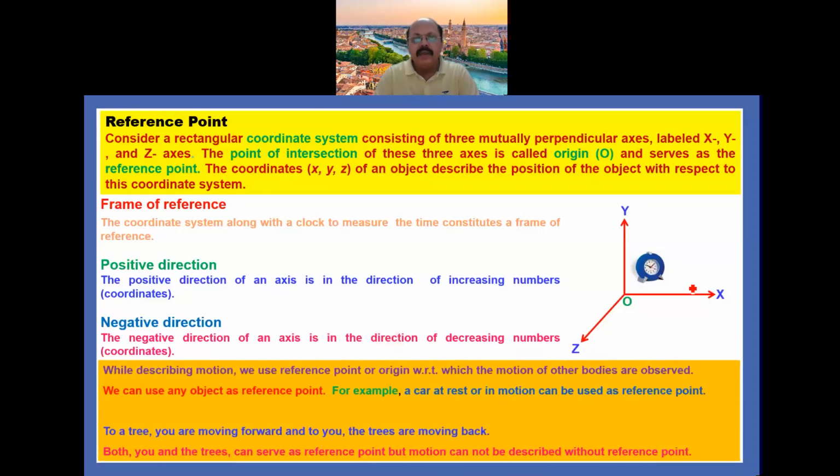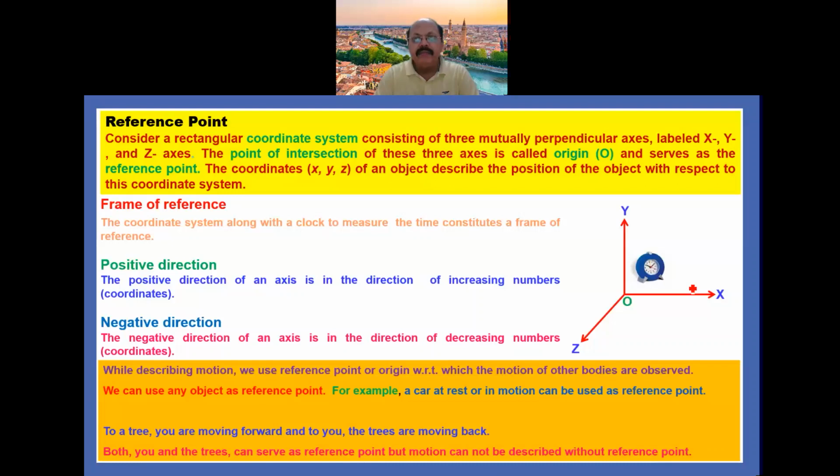Now some important points that you have to remember while describing the motion, we use the reference point or the origin point with respect to which the motion of other bodies are observed. We can use any object as reference point. For example, a car at rest or in motion can be used as reference point.